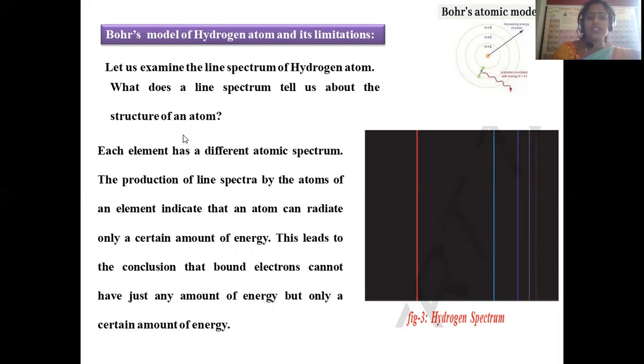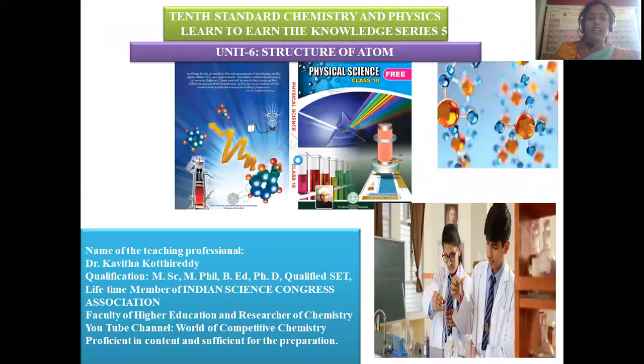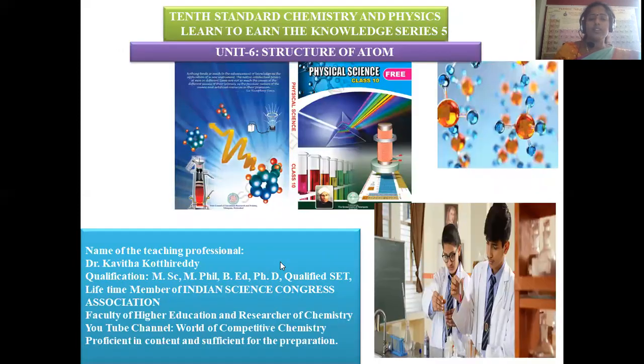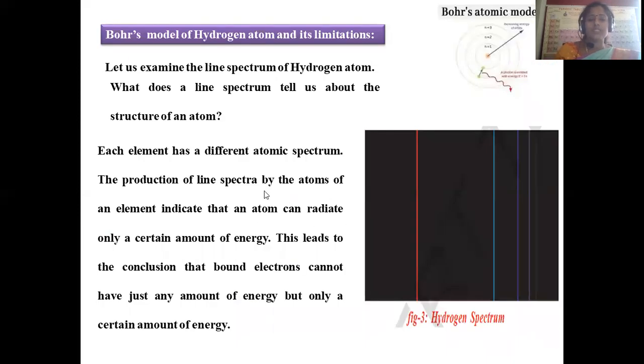What does a line spectrum tell us about the structure of an atom, right? Each element has a different atomic spectrum. Atomic spectrum is its own characteristic. So in the earlier class, we discussed that hydrogen line spectrum will be like this, and helium will be like this, and neon existing in this manner, sodium, mercury. Based on these line spectra, you can identify what kind of element it is. It is the characteristic one. By using this analysis, identification of elements is possible. So it is a tool to identify the elements. You can say it is an analysis process, right?